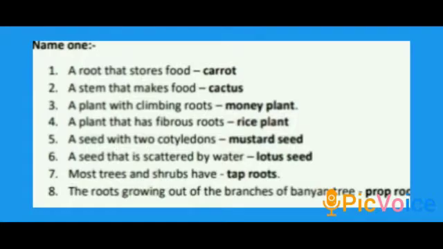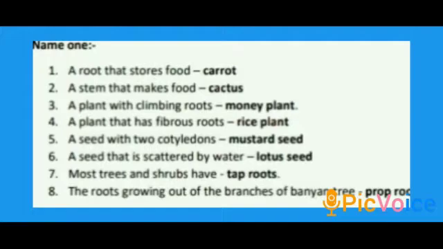Then the fifth one, a seed with two cotyledons. That is mustard seed. You can write other seeds also. Then the sixth one, a seed that is scattered by water. That is lotus seed. And you can write the coconut seed also.